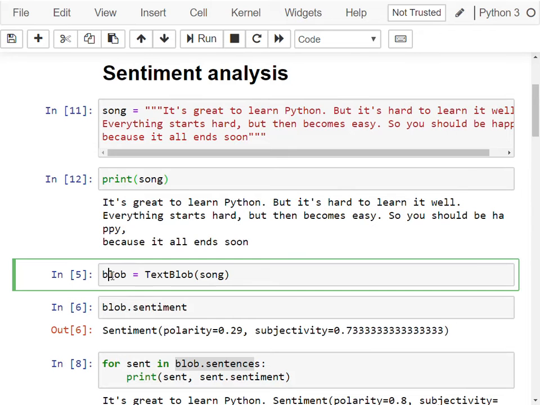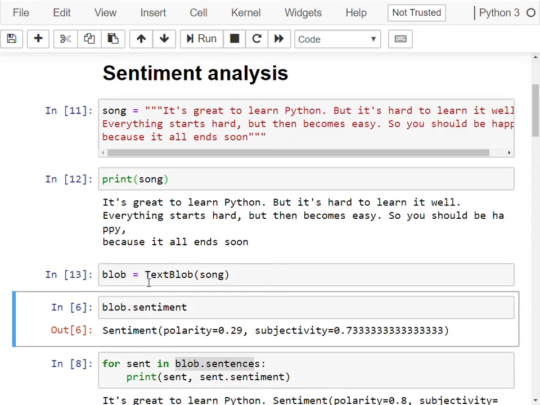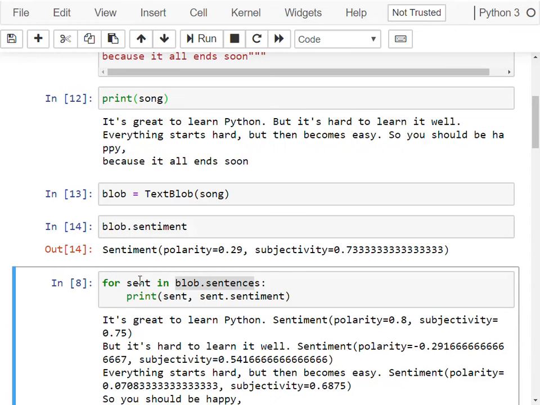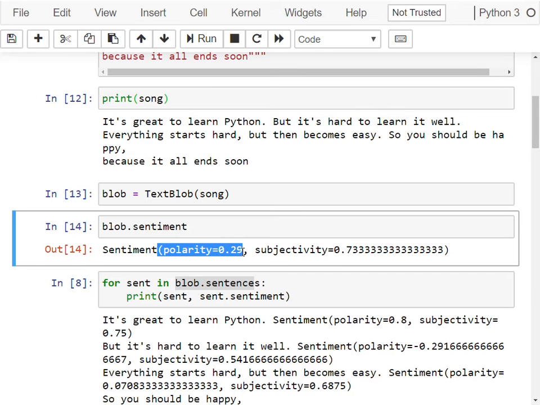Now in TextBlob, once we create the blob object on the text, we can access the overall sentiment of the text. And you can see here that TextBlob is giving us the sentiment in two dimensions. There's the polarity of the sentiment, which is the degree to which the sentiment is positive versus being negative. This ranges from -1 to 1, and you can see that, for instance, the overall sentiment of this song is kind of positive. It's not super positive, but it's positive.